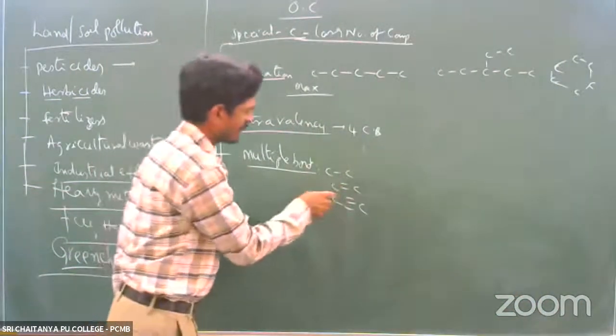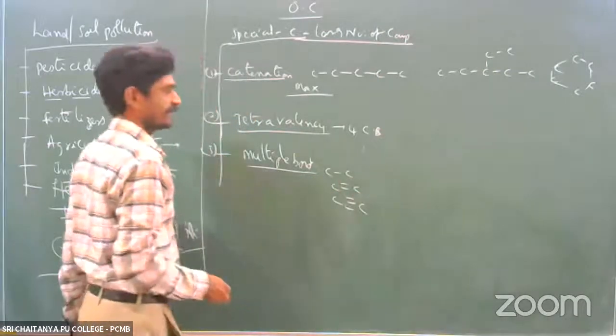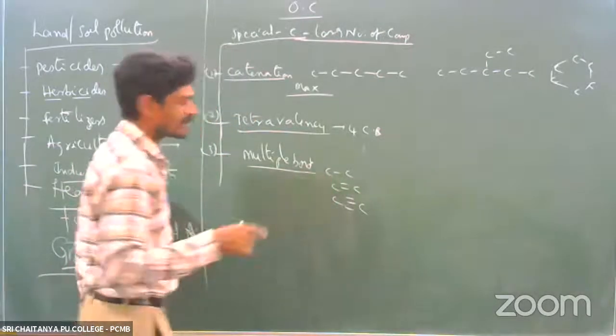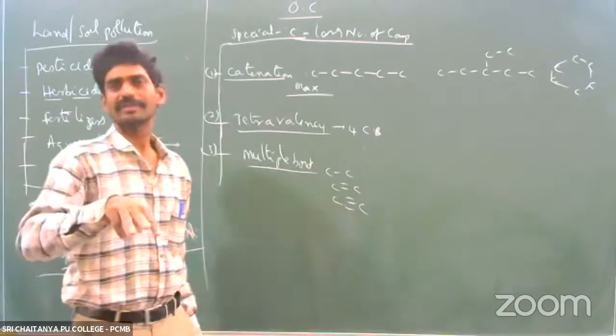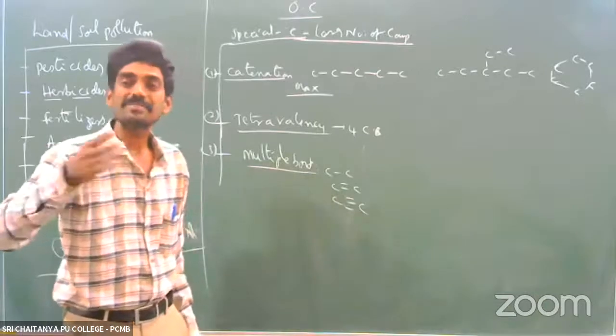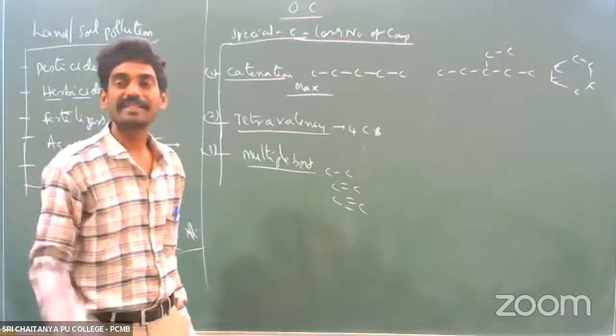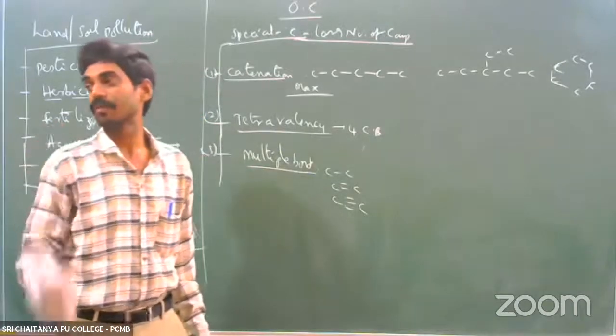So with two carbon atoms, a single bond, double bond, or triple bond can be formed, right? Carbon has the ability to form single bonds, double bonds, and also triple bonds. Like carbon, other atoms do not exhibit this type of ability. The formation of more than one type of bond is called multiple bond formation, right?